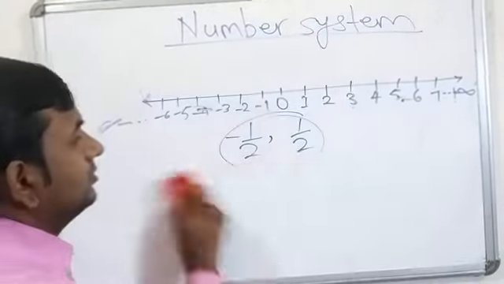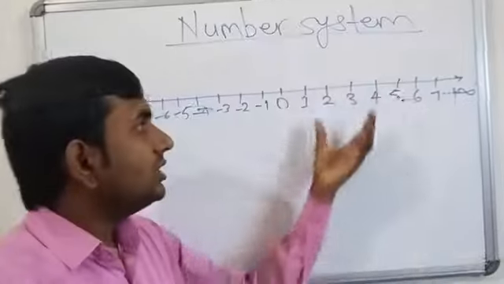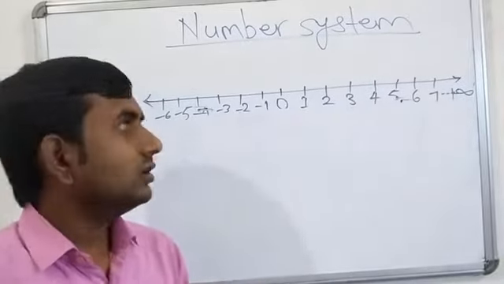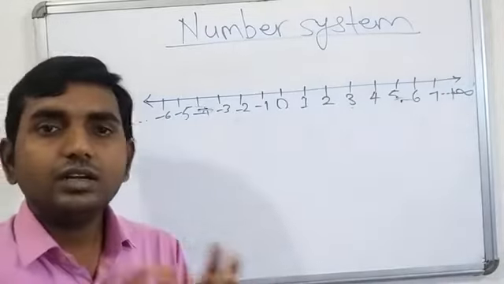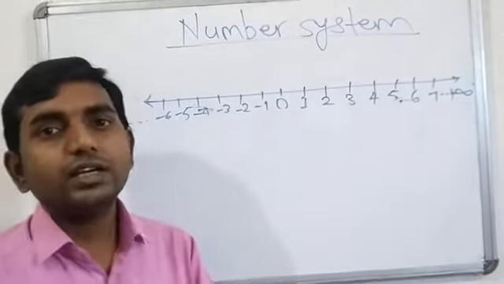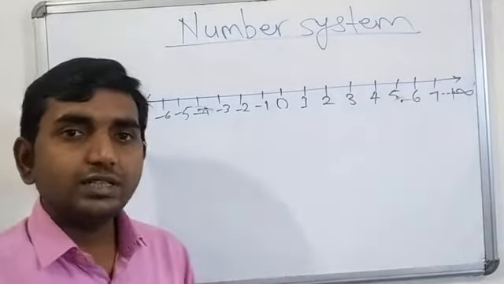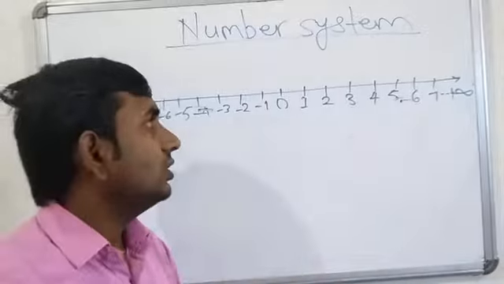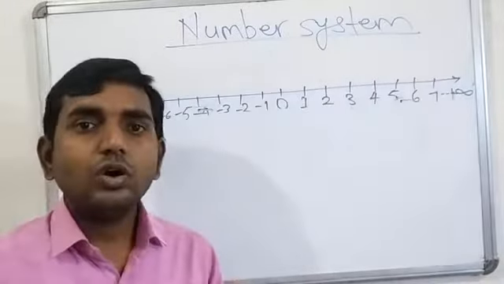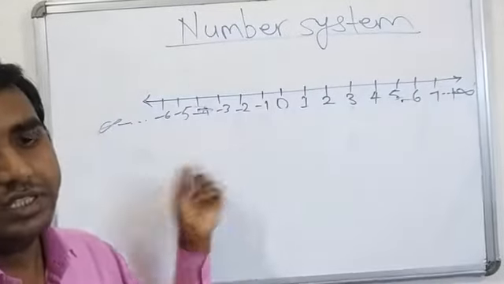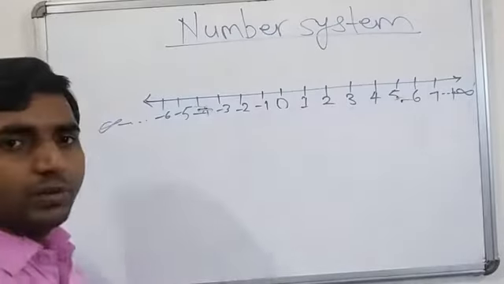Now it's clear that all natural numbers are rational numbers, all whole numbers are rational numbers, all integers are rational numbers, all fractions are rational numbers. But all rational numbers are not fractions, all rational numbers are not natural numbers, all rational numbers are not whole numbers, all rational numbers are not integers.